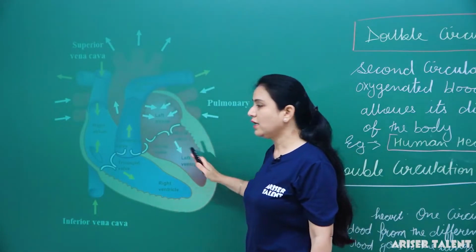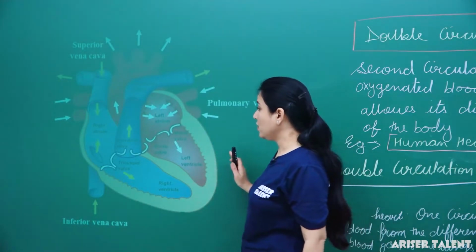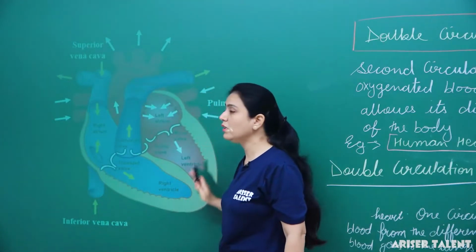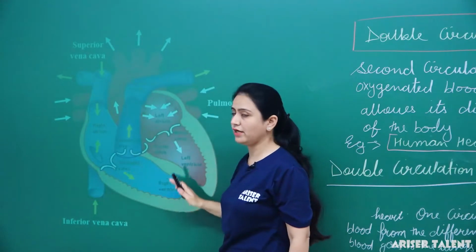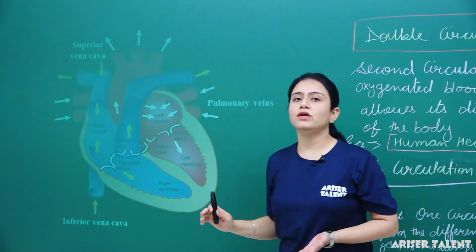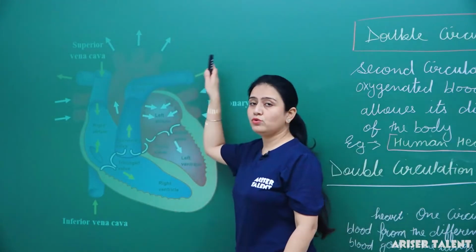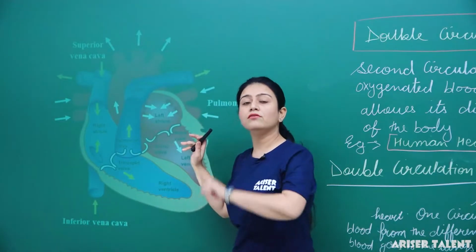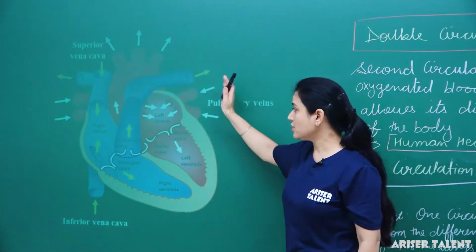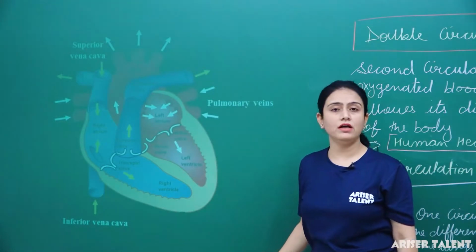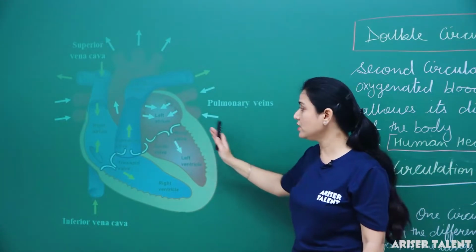Then this part allows the flow of blood to the different parts of the body. So thus we can say that the human heart has double circulation of the blood, because the human heart is divided into two parts. The right part of the heart receives the deoxygenated blood from the body and sends it to the lungs for oxygenation. Then from the lungs, after the oxygenation, blood reaches the left part of the heart, and then it goes to the different parts of the body through this left part only.